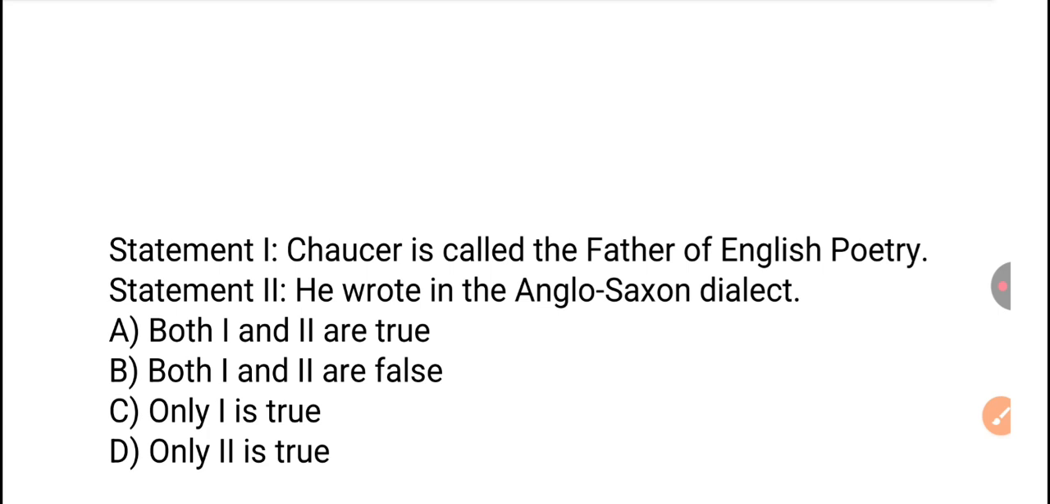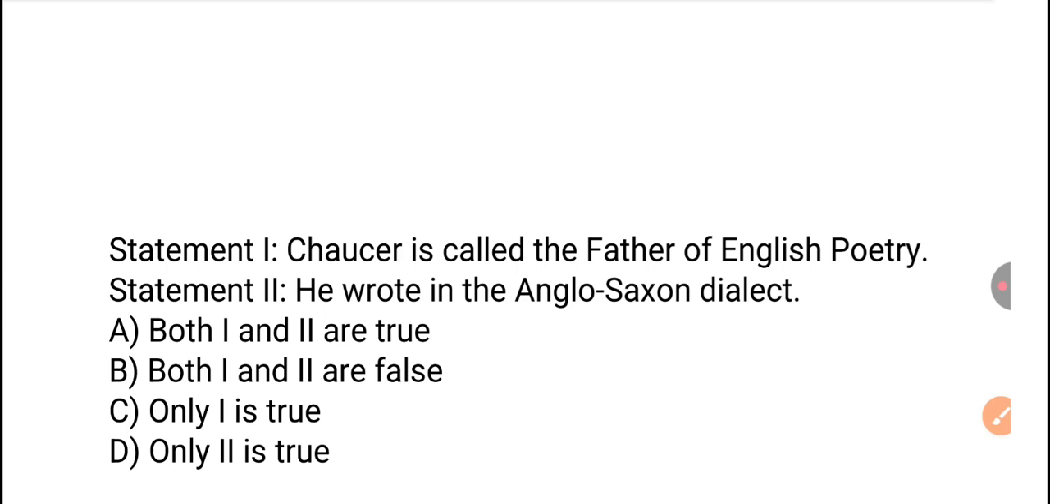Our first question is, statement number 1: Chaucer is called the father of English poetry. And statement number 2: he wrote in Anglo-Saxon dialect. You have to tell which statement is correct. Both 1 and 2 are true, both 1 and 2 are false, only one is true, or only second is true.